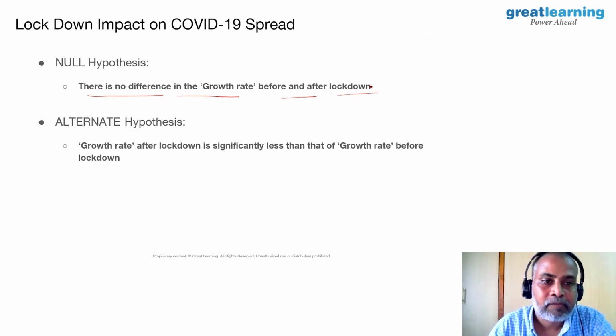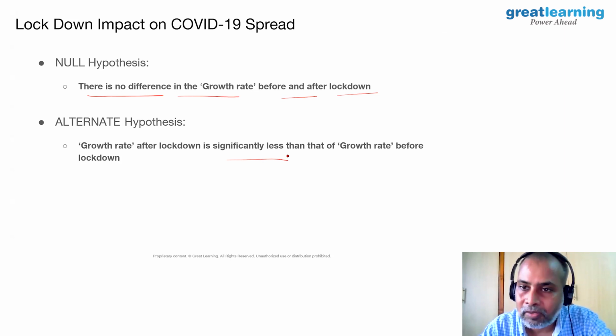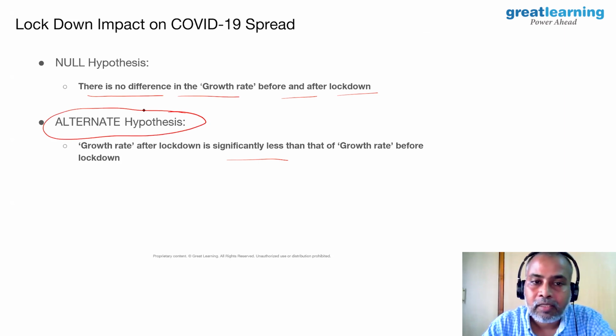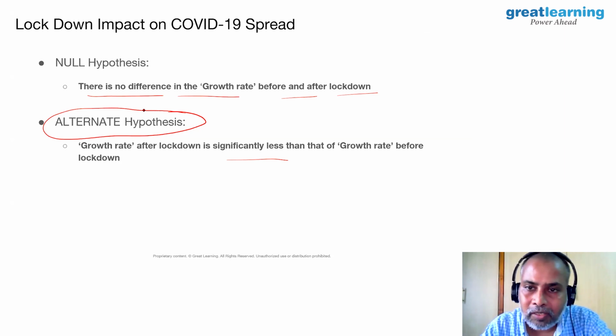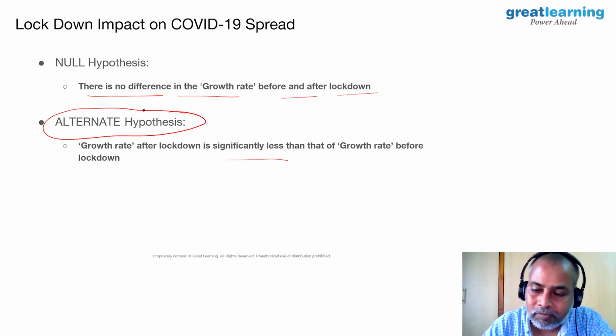The growth rate after lockdown is significantly different, or significantly less, than the growth rate before the lockdown. That means the lockdown has impacted containing the spread of the virus. So now we'll be able to either support the lockdown or fail to support the lockdown. Let us see what the conclusion would be.